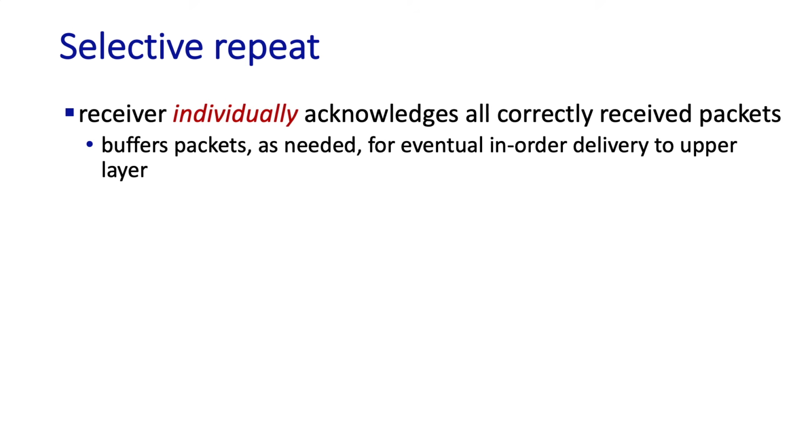Well, an important mechanism in Go Back N was the use of cumulative acknowledgments, and as we noted, cumulative ACKs are actually used in TCP. An alternate ACKing mechanism would be for a receiver to individually acknowledge specific packets as they're received. This mechanism is at the heart of the selective repeat protocol. So in selective repeat, a receiver individually acknowledges all correctly received packets and can buffer packets as needed for later delivery in order to the upper layer.